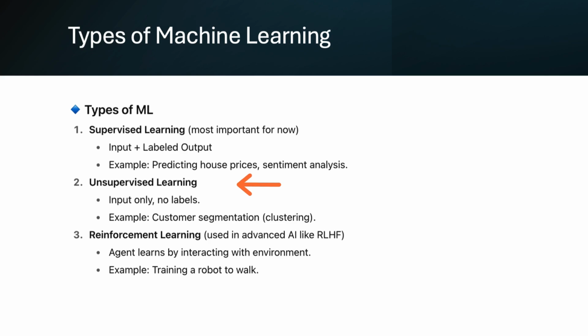For example, grouping customers into segments based on shopping behavior. If particular users have similar shopping interests, it will be able to group them together. So these are the users who have similar interests. I'm providing it just the users, and it will find the patterns inside, that these users are somewhat liking similar kinds of products, so they have similar likes. So this is the pattern. Unsupervised learning is where AI will learn from the patterns inside the data. We are not providing it the output.